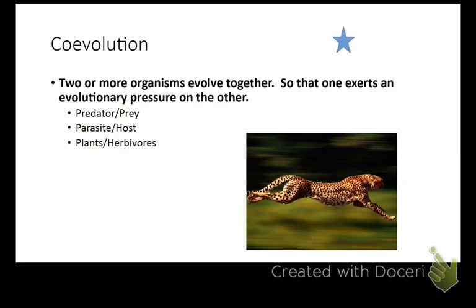Coevolution is where two or more organisms evolve together so that one exerts an evolutionary pressure on the other. For example, we know that if there's more predators, the prey population is going to go down, so they co-evolve. Parasites and hosts, plants and herbivores, these are things that evolve at the same time because the other one's evolving, and it has to evolve in response to that evolution and vice versa, back and forth.